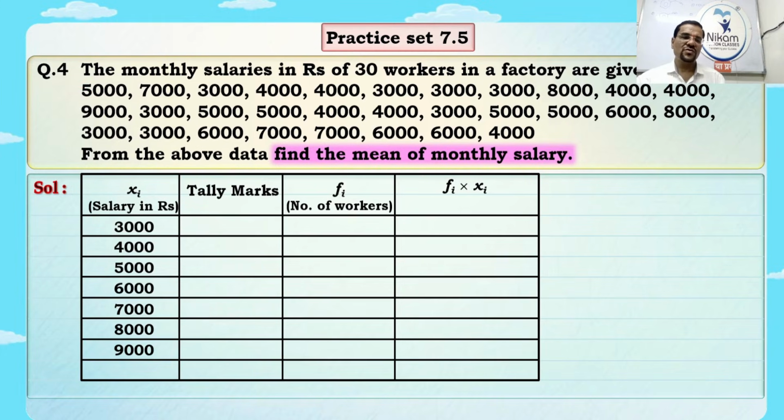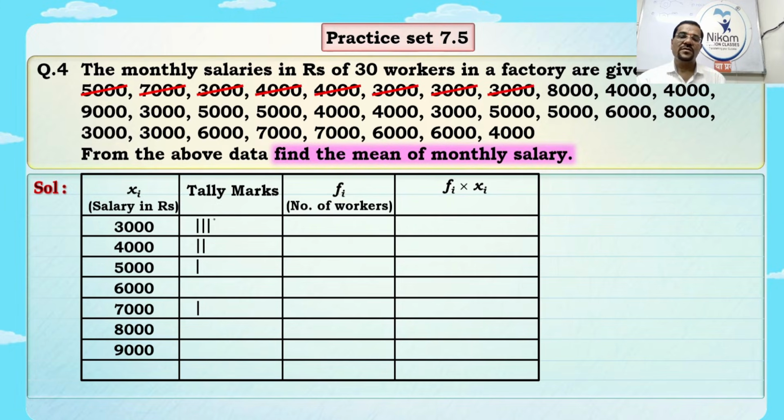Now we have to use tally marks. While counting any number, we put a vertical line in front of that number in the tally marks column. So for 5,000, first we draw a vertical line; then for 7,000 we draw a vertical line in the tally marks column in front of 7,000. Like that, so we will do it fast.